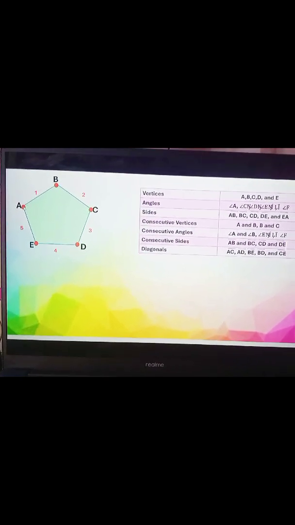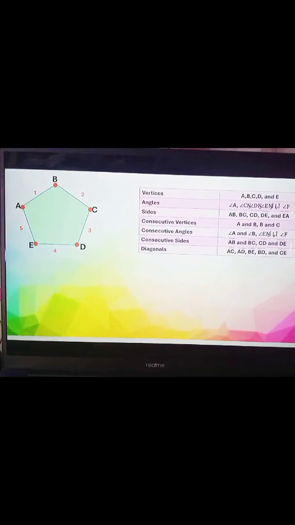So we have the CD, DE, and EA. Next we have the consecutive angles. If we say consecutive angle, it should be magkakasunod, right? We have the angle A, angle B, angle C, angle D, and angle E. Next we have the consecutive sides.